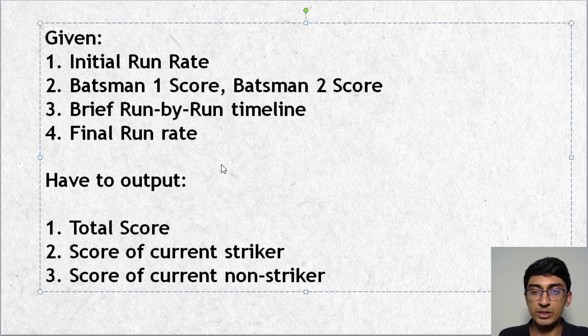To make our life easier, the question already says that there will be no no ball, there will be no leg byes, there will be no wide, there are no bye runs as such, and you will not have any free hits or any of that as well. So if somebody scores a 4 or 6, it is by a boundary itself. Even if it's by runs, it doesn't matter to us. There's no extra runs given anywhere, so any run scored will accrue to the striker. It won't go off somewhere else. So this is what we have to output, that is the total score at the end of it, the score of the current striker and the score of the current non-striker.